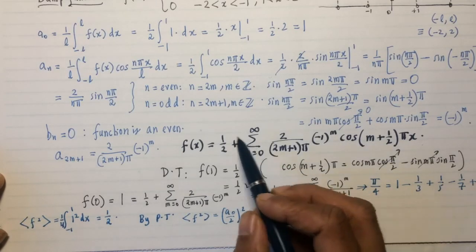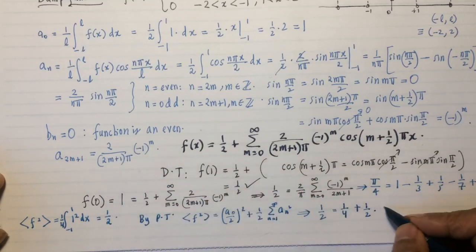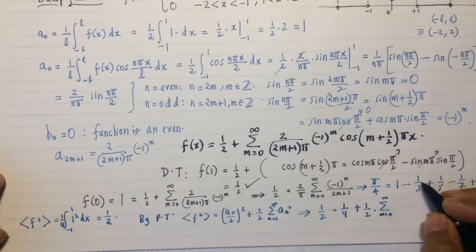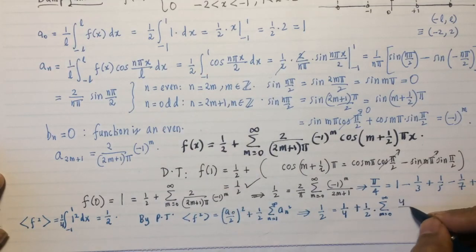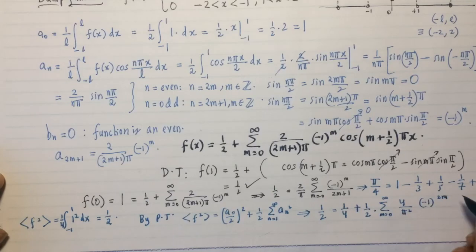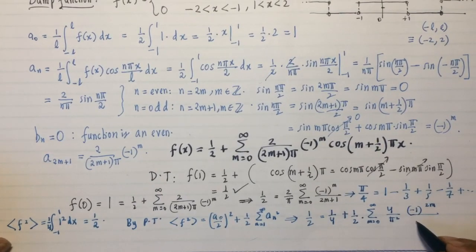Now when I square the a_n coefficients, I'm going to square this thing here. So it's going to be the sum from m equals 0 to infinity of 4 over pi squared, negative 1 to the power 2m, because when you square negative 1 to the power m you get negative 1 to the power 2m, over (2m plus 1) squared. Let's try to parse this out.